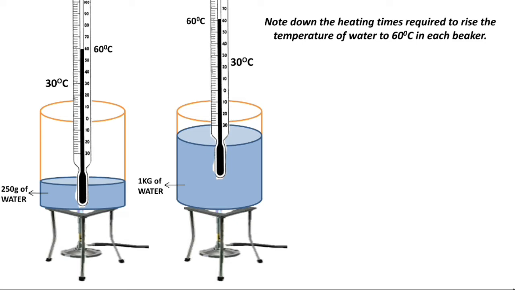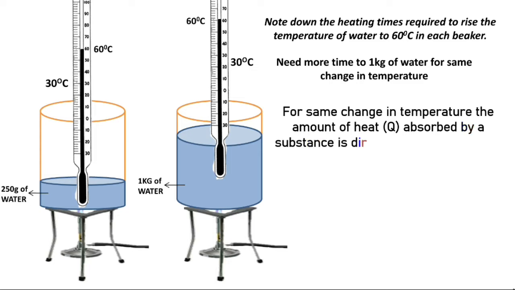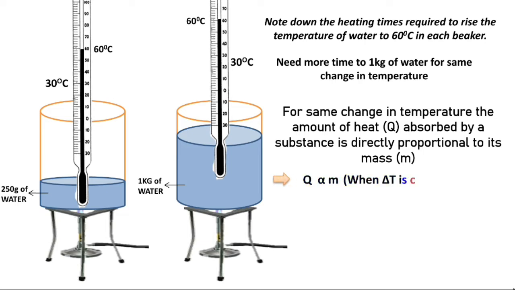Now tell me, which beaker needed more time? You will notice that you need more time to raise the temperature of 1 kg of water when compared to 250 grams of water. That means you need to supply more heat energy to a greater quantity of water than a lesser quantity of water for the same change in temperature. So we can say, for the same change in temperature, the amount of heat, denoted by capital Q, absorbed by a substance is directly proportional to its mass m. Mathematically it can be written as Q proportional to m, where change in temperature is constant. This is equation 1.